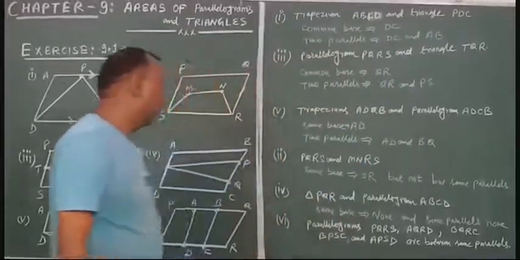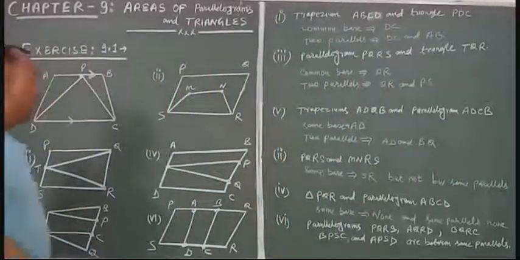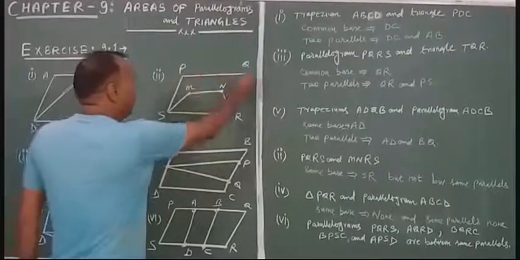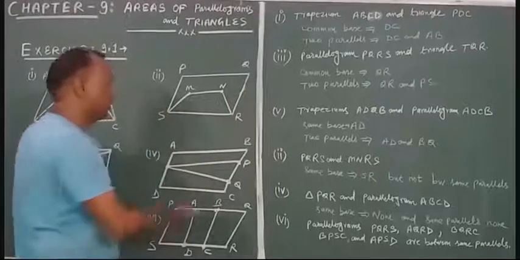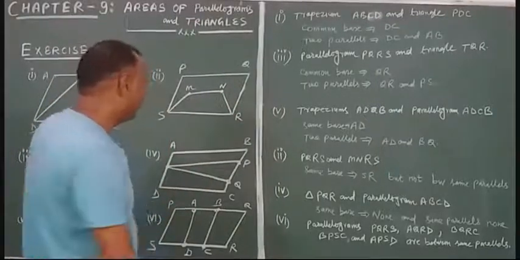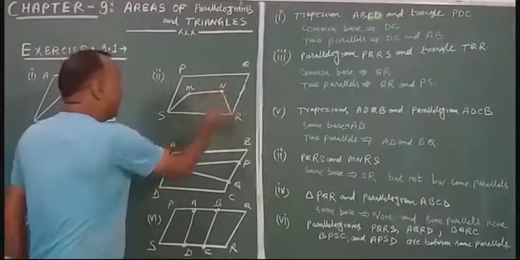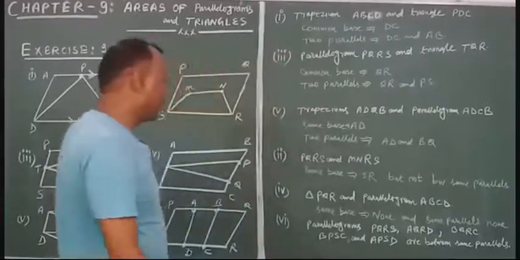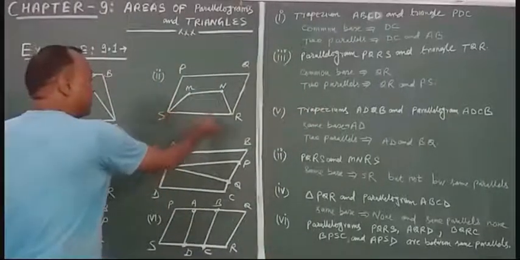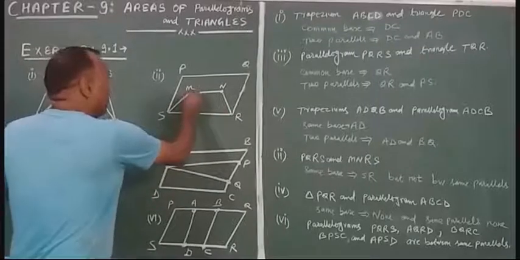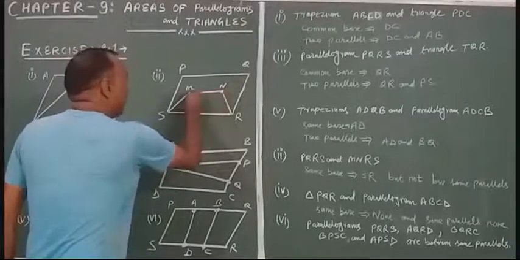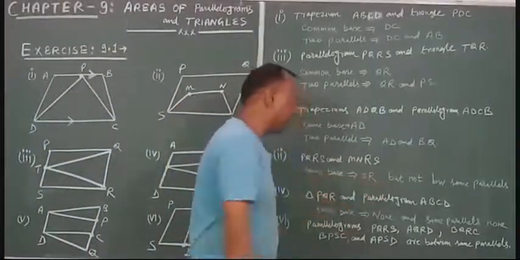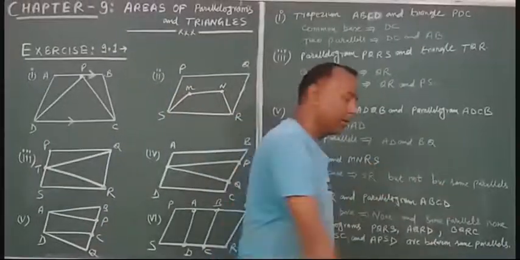Now just look in figure number second. This PQRS is a parallelogram, and this MNRS looks like a trapezium. They are on the same base. They have the same base SR, but they do not lie between the same parallels. So the answer: they have the same base SR but not between the same parallels.